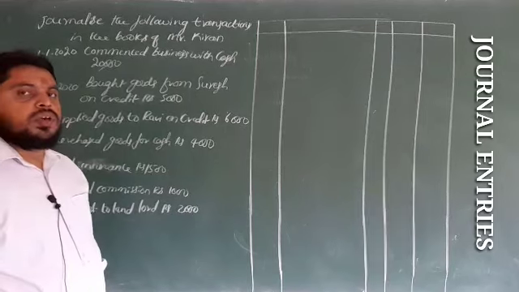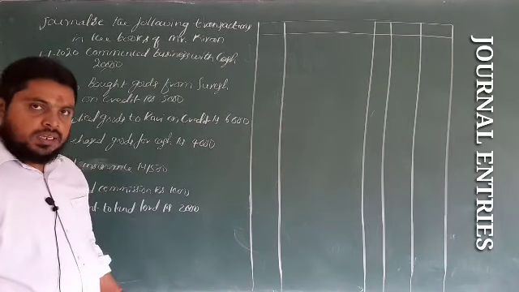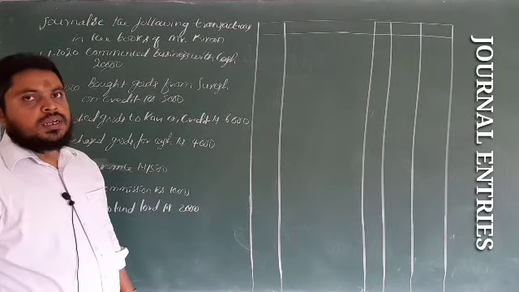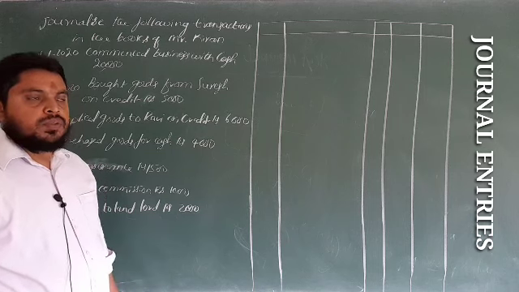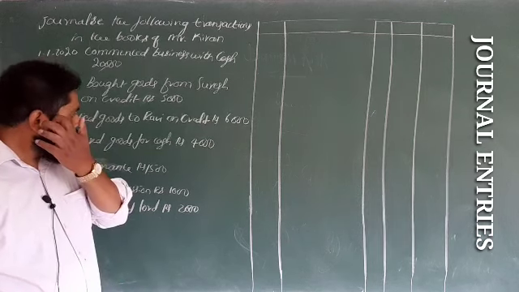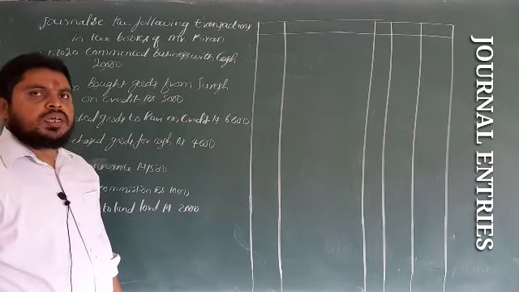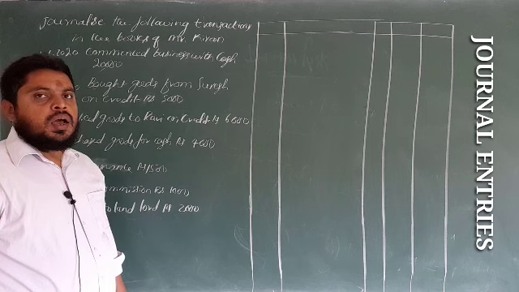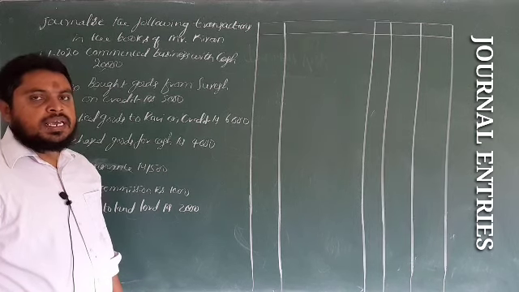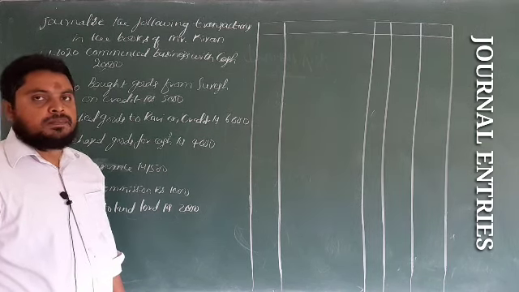Journal entries you can pass with the help of the English system or the American system. First, I will show you how to pass the journal entries with the help of the English system of accounting.